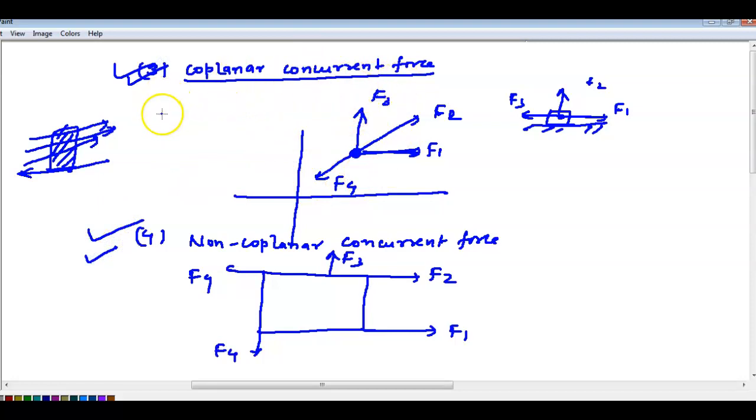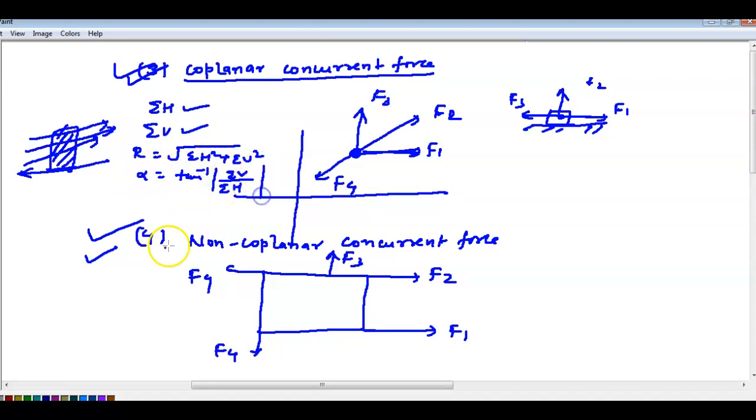In coplanar concurrent forces, you had to find the total horizontal forces, the total vertical forces, and then the resultant, the square root of horizontal squared plus vertical squared, and alpha, the angle of the resultant with the x-axis, vertical by horizontal. Sorry. Here they are lying in different directions and different positions. See here, if this block is given and somebody is pulling in this direction, any directions, this object will finally move with some resultant, right? This resultant we have already found, and alpha, the angle of the resultant with the x-axis.